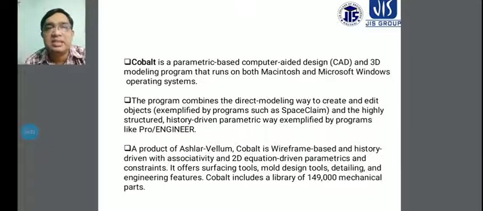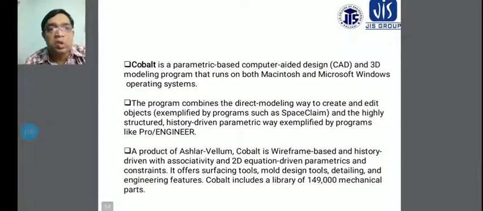It also combines the history driven parametrics way, exemplified by programs like Pro/Engineer. A product of Ashlar-Vellum, Cobalt is wireframe based and history driven, with associativity and 2D equation driven parametrics and constraints.